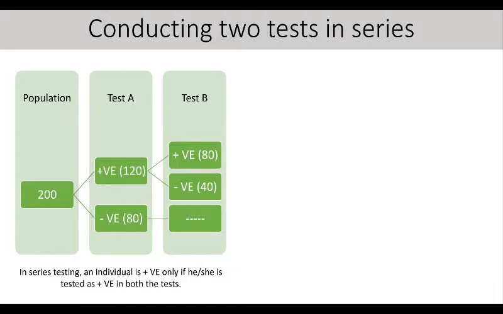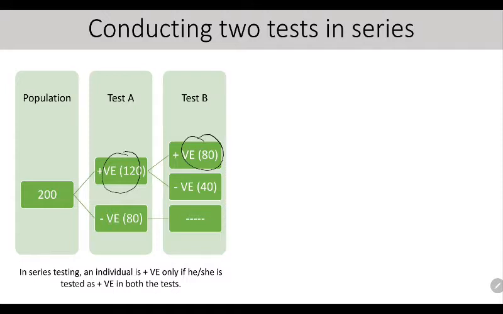Well, there are two ways of doing a test: conducting a test in series, that means one test is followed by another test, and conducting a test in parallel, which means both the tests are conducted at the same time. The fundamental about series testing is that a person is said to be positive only and only if he is positive in both the tests. Only then the person is said to be positive in a screening test.